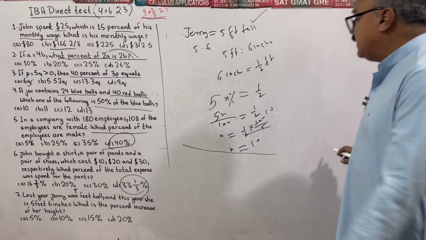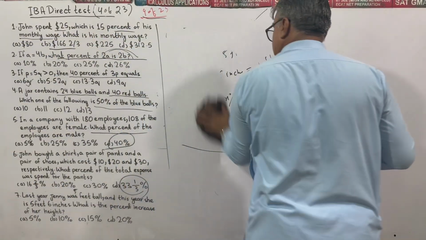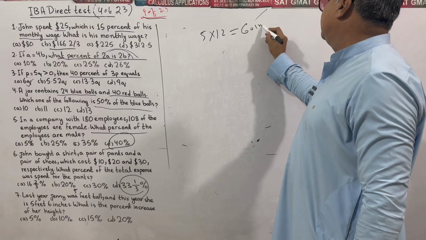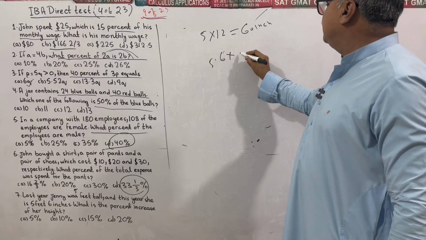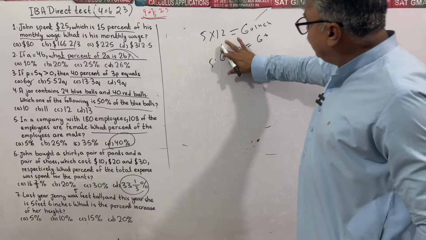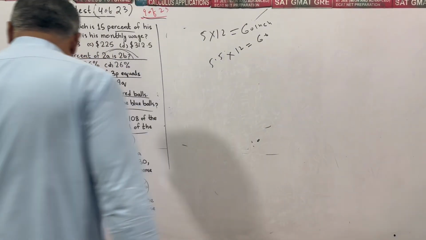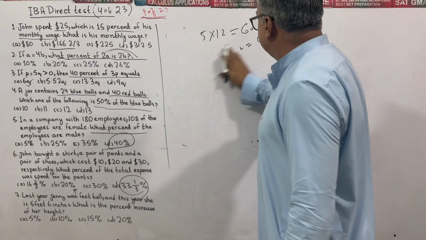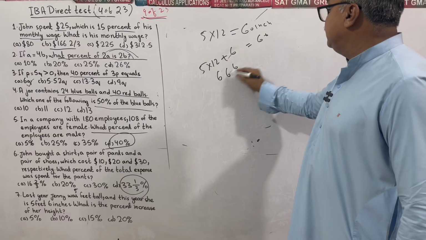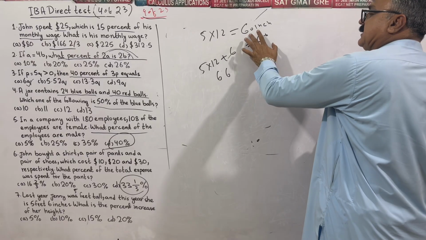Or one can convert all this to inches, and one can do away with the fraction as well. 5 feet, 5 times 12 is 60 inches. 5 feet and 6 inches is 5 times 12 plus 6. 5 times 12 is 60, it will become 66. 5 feet multiplied by 12, total 60 inches.